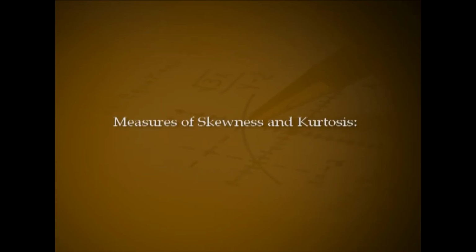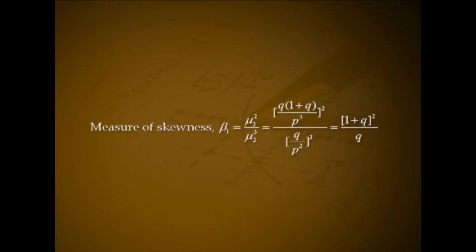Measures of skewness and kurtosis. Measure of skewness β1 = μ3²/μ2³. That is [q(1 + q)/p³]² divided by (q/p²)³. That is (1 + q)²/q.